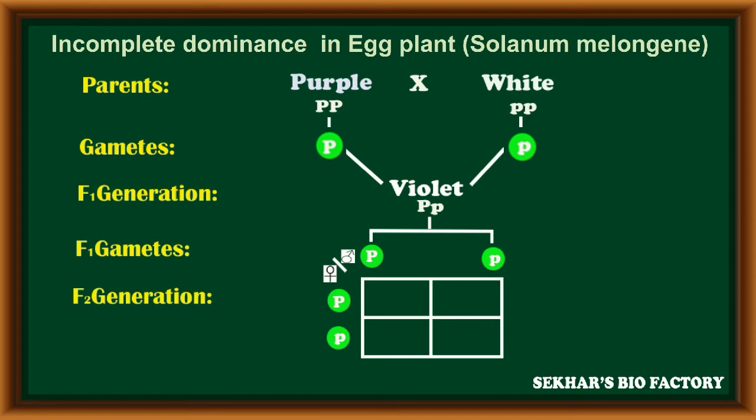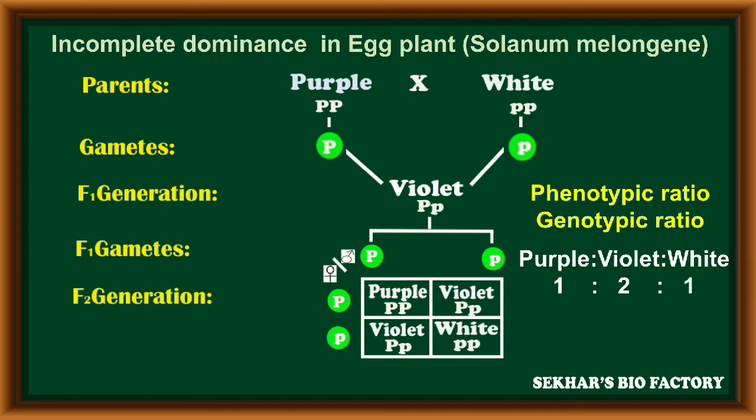In this, the first combination is with capital P capital P, which can produce purple color fruits. The second and third combinations with capital P small p can produce violet color fruits. The last combination, because of small p alleles, can produce white color fruits. This is the inheritance pattern observed in eggplant, Solanum melongena, related to fruit color.